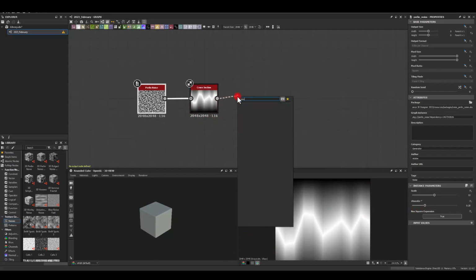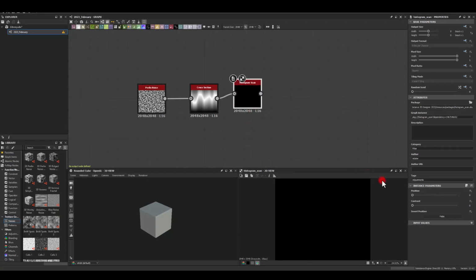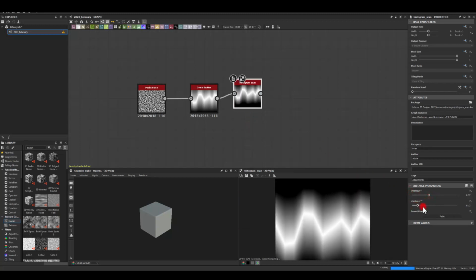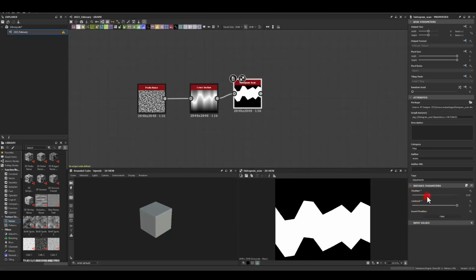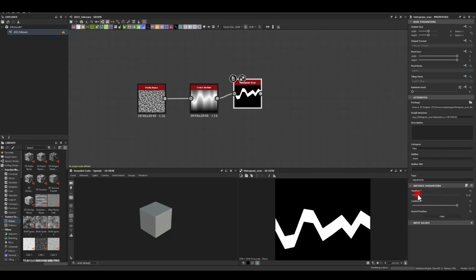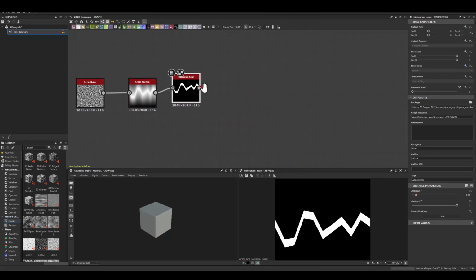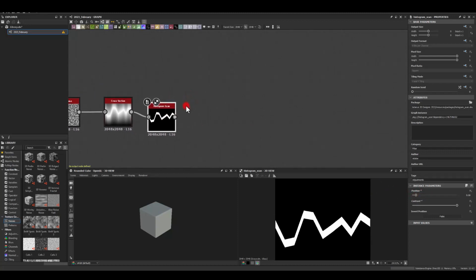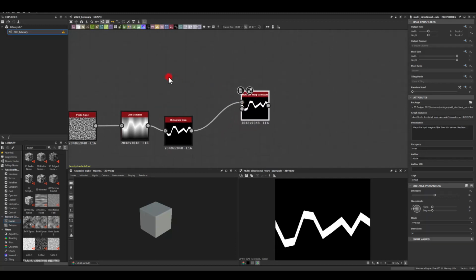Next, it will be a histogram scan, so I can actually isolate the shape. I want this to be fairly thin, so I can distort it later on. And to do it, I'm gonna use multi-directional warp grayscale.